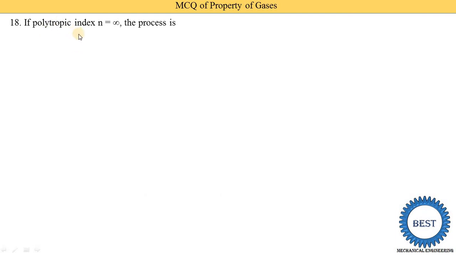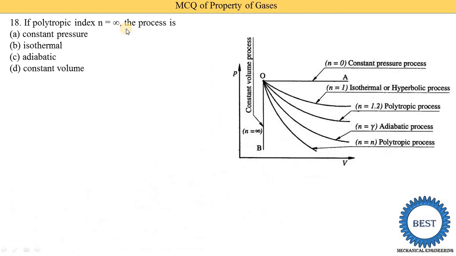If the polytropic index n is infinity, then the process is a constant pressure process, isothermal process, adiabatic process, or constant volume process. For that you need to remember these diagrams. Different MCQs are asked from these diagrams. Here they ask about n equal to infinity, but it is also possible they ask about n equal to 1, or n equal to 0. If you know this diagram, you can easily give the answer.